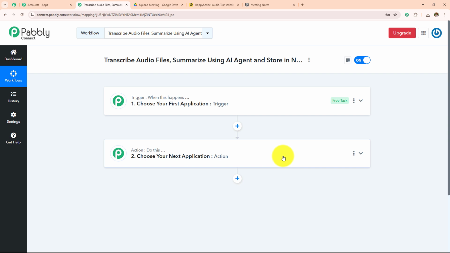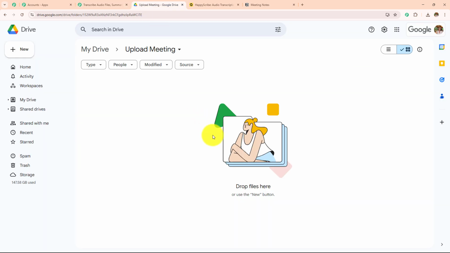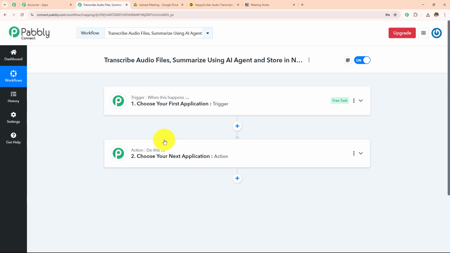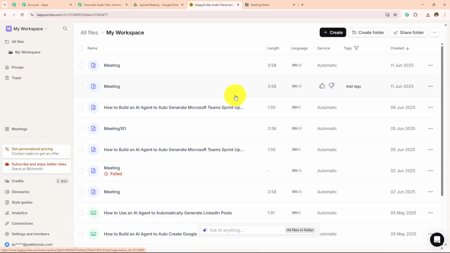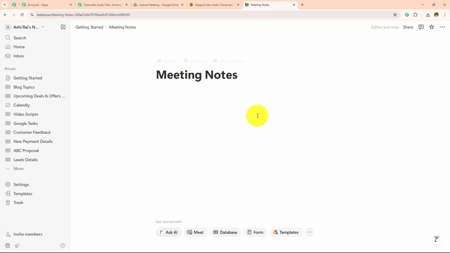Here in this workflow, I want to transcribe the audio files, then summarize it, and then store it in Notion, which means whenever I'm going to upload a new file in my Google Drive, it will be automatically transcribed with the help of Happy Scribe, and the summary will be automatically generated using OpenAI and store in Notion.